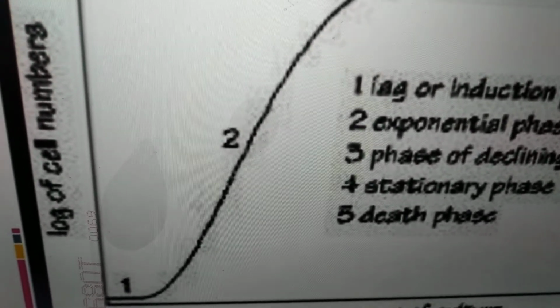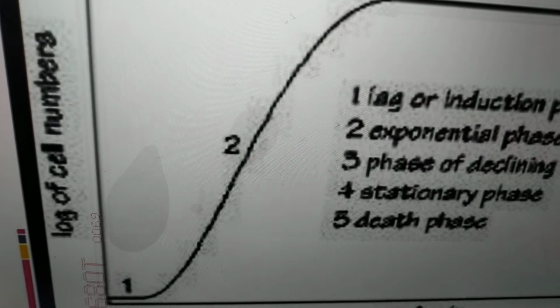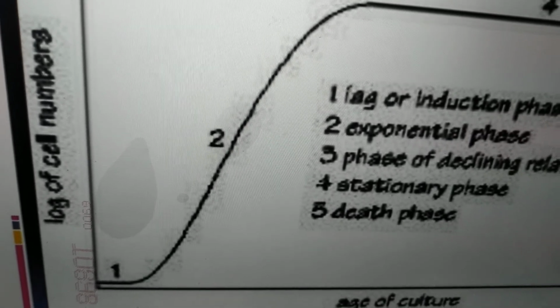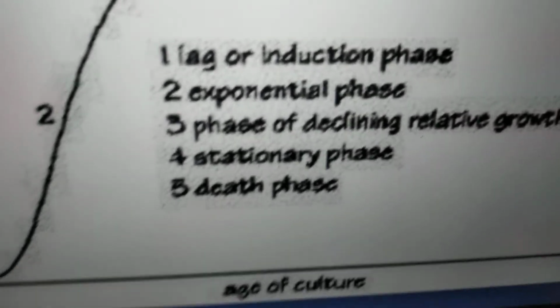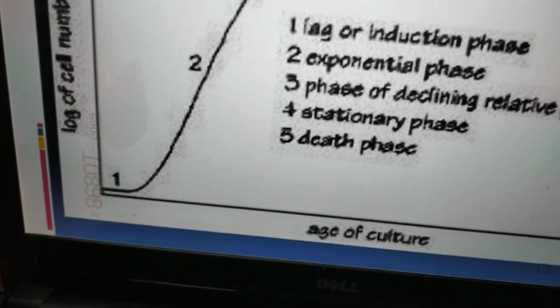So the induction phase is where we are initiating the culture. In the medium, different media are used, F1 medium and many others. First we inoculate the medium. Once inoculated, there is no cell division. That condition is called the lag or induction phase. No cell division is reported.